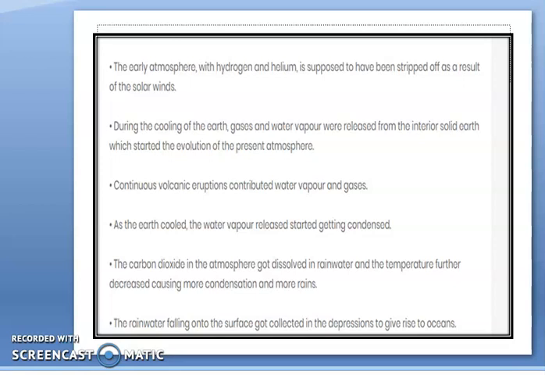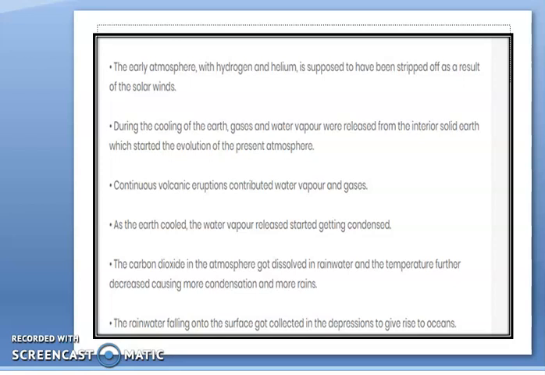Now this rainwater was collected in the depressions of the world. Now what are depressions? Depressions means the low-lying areas. Earlier it was a barren land where there were ups and downs. These low-lying areas were now filled by the rainwater, and because of this, the water bodies of the Earth formed. This is the formation of the hydrosphere.